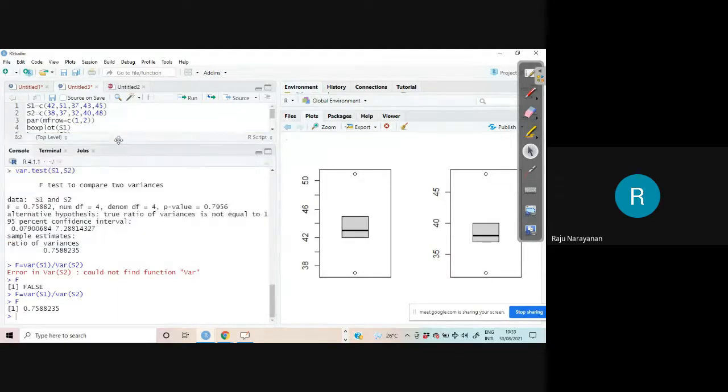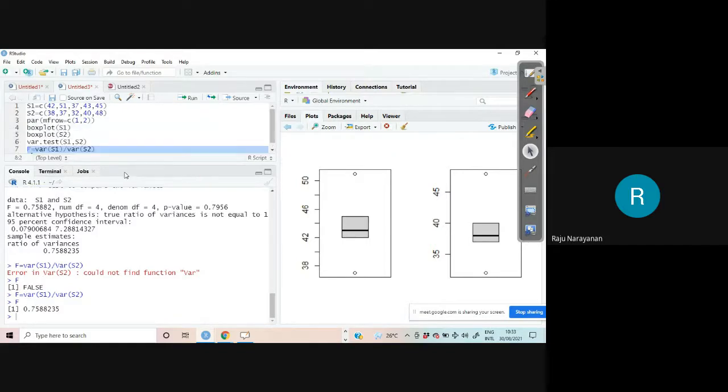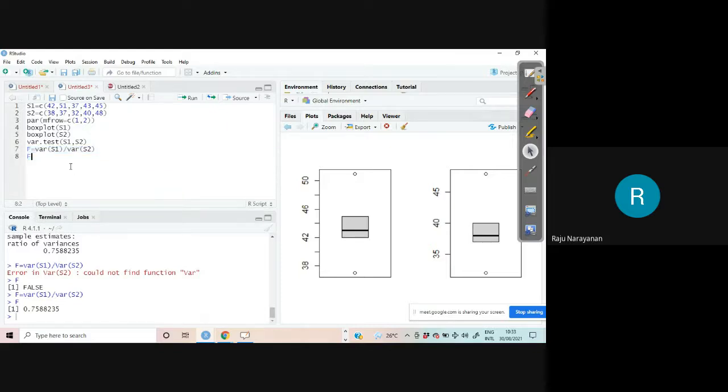0.7588235. That's what you are getting here. F value is also 0.75882. It is taking only up to 5 decimal places. Finished. It is as simple as this. VAR dot TEST. Either you can use the built-in function or you can use the direct calculation.